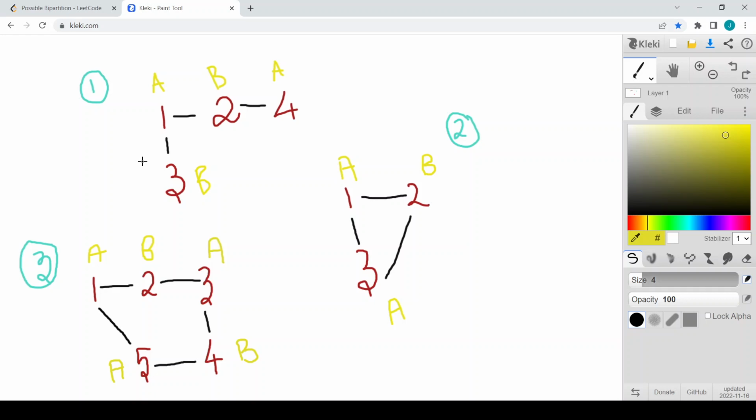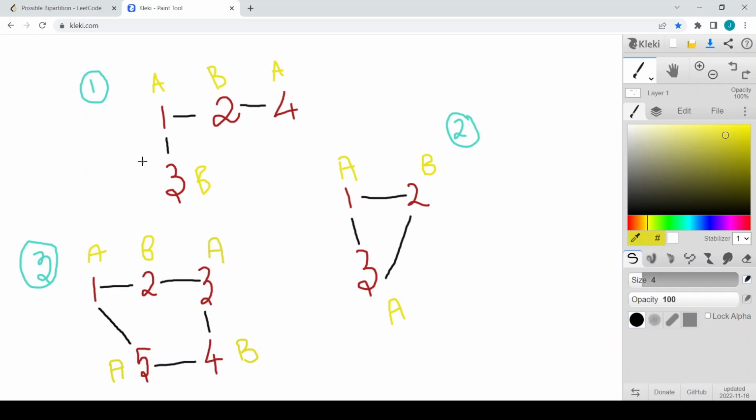If we know that the graph is bipartite, we are able to partition into two groups in such a way that the disliking people will be in two different groups.